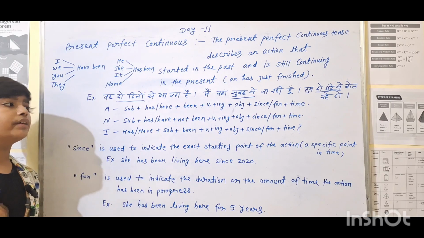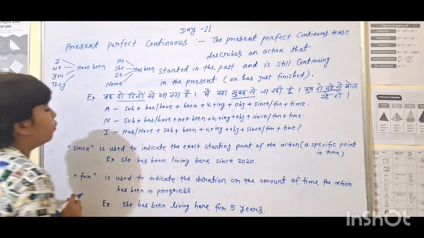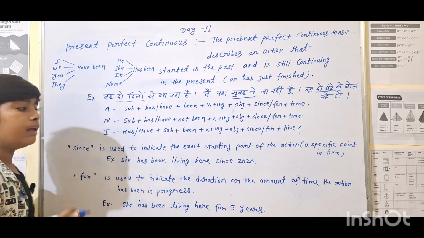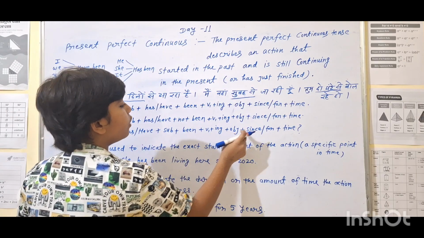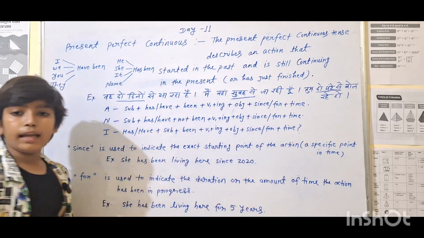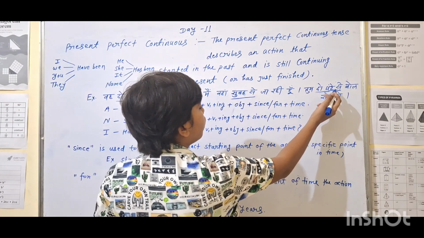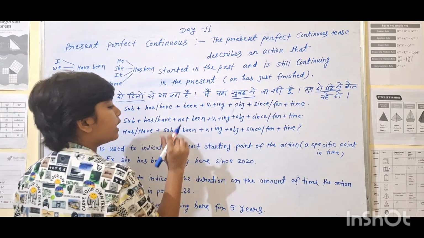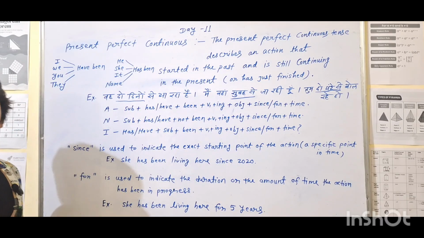Then a question mark in the last. Next is मैं वहां सुबह से जा रही हूँ, becoming क्या मैं वहां सुबह से जा रही हूँ: have I been going there since morning? Next is क्या तुम 2 घंटे से बोल रहे हो: have you been speaking for 2 hours? And then a question mark in the last.